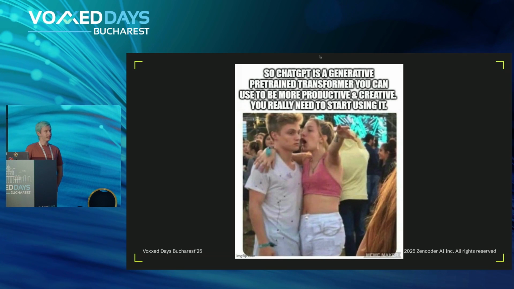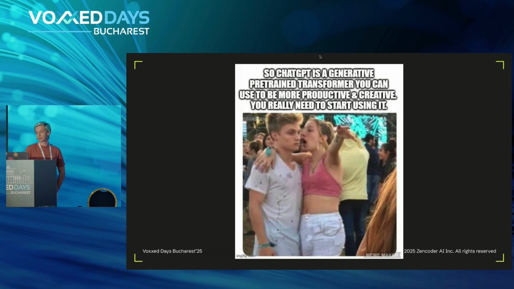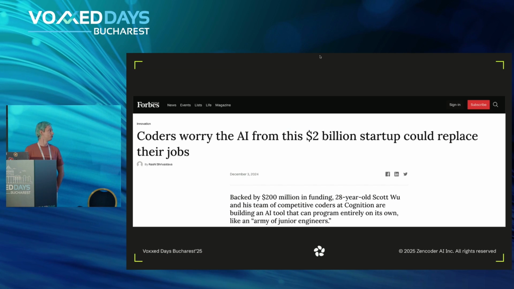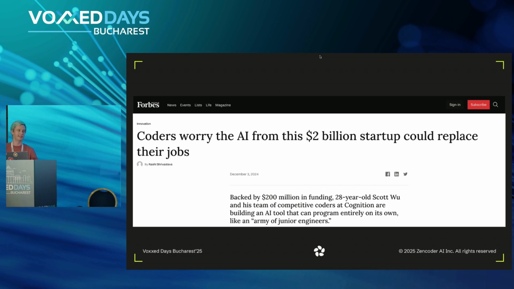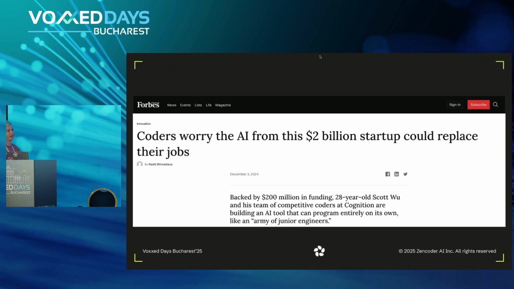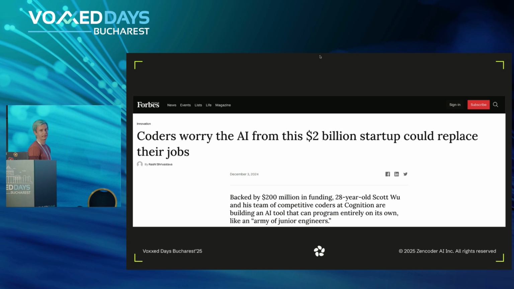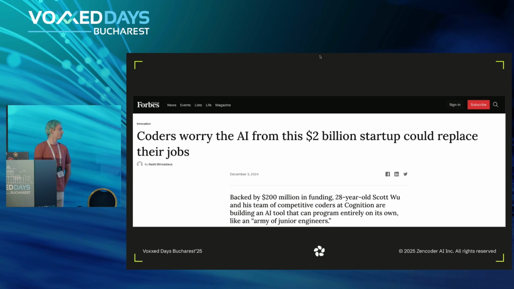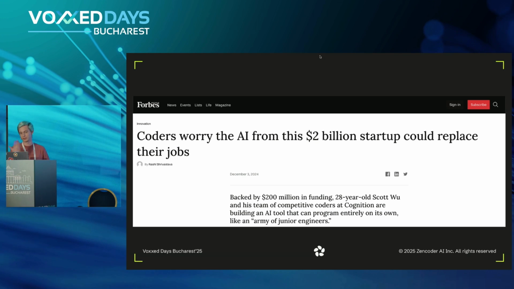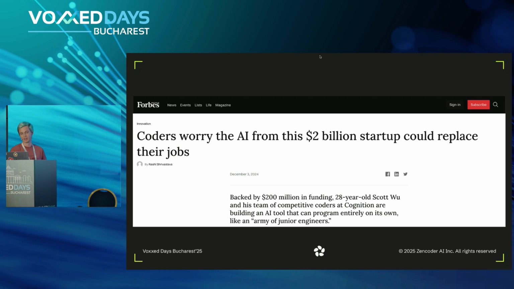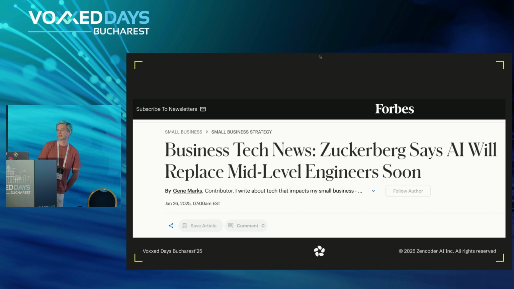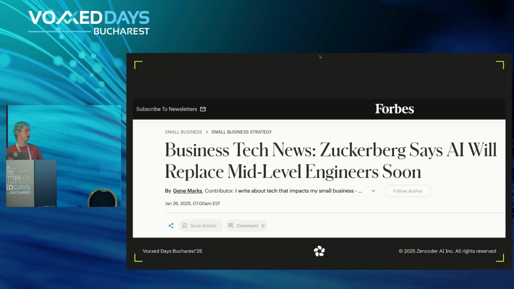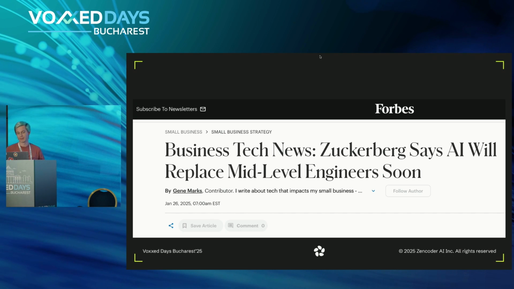But yeah, and it's not just conferences. If you go online, to any news website, you can see headlines like this: that AI will soon replace developers. In this case, it is supposed to be an army of virtual junior engineers, or even Mark Zuckerberg recently said that mid-level engineers will soon be replaced by AI.